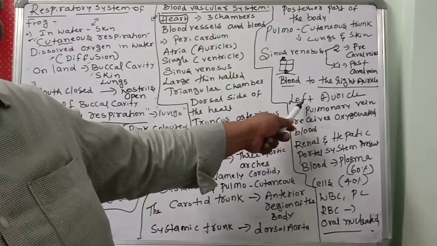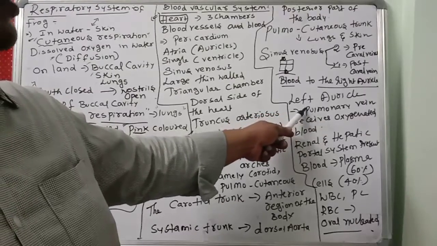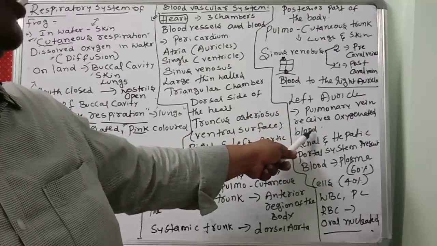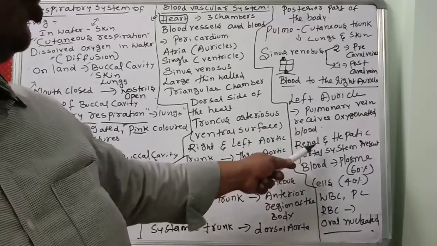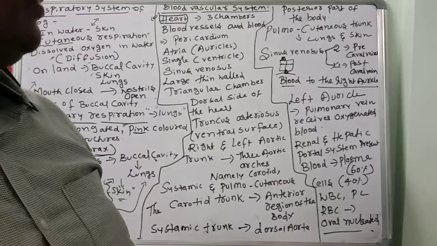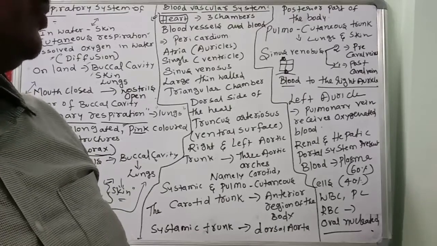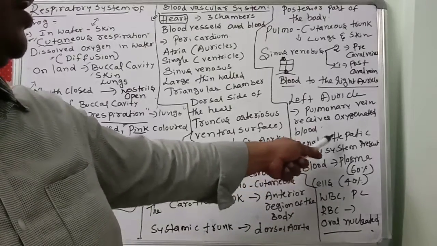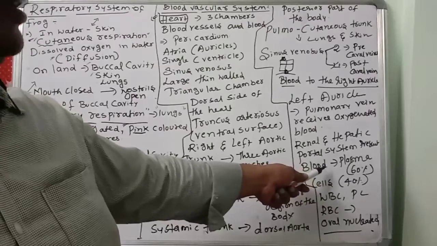The left auricle is connected to the pulmonary vein. What does the pulmonary vein receive? Oxygenated blood from the lungs. The renal and hepatic portal systems, which collect blood from the kidneys and from the liver, are blood collection systems that are also present.